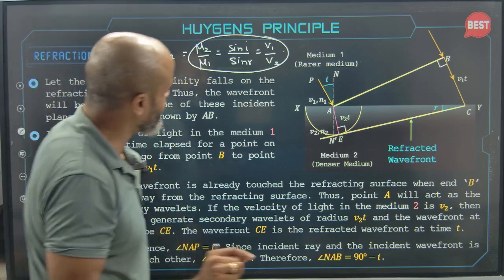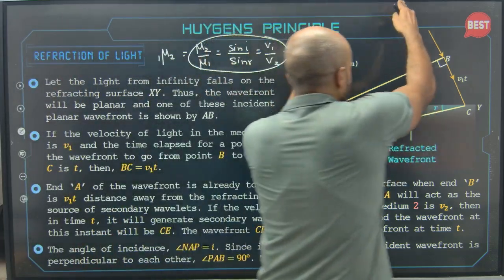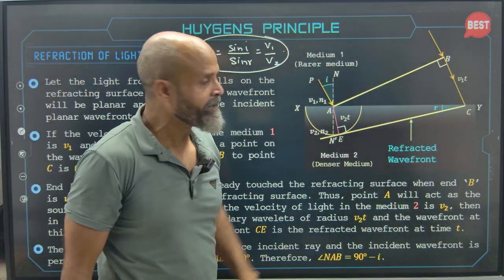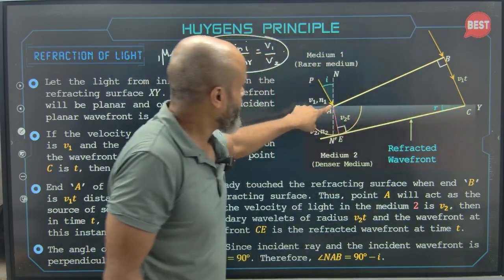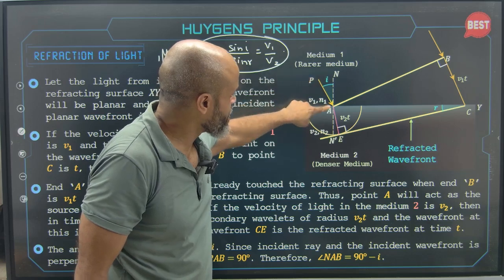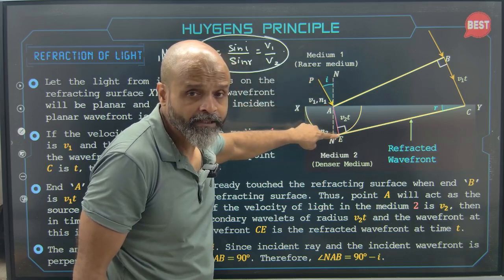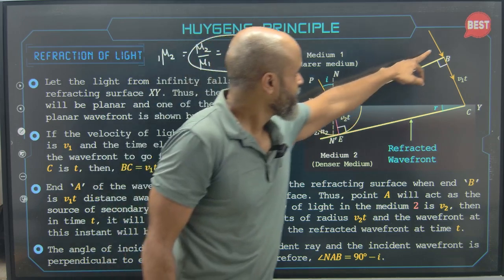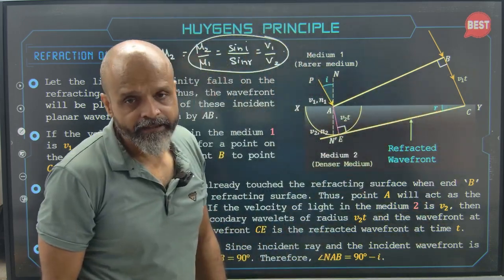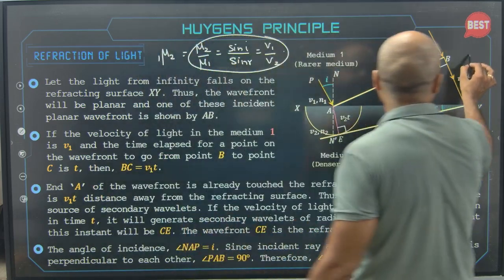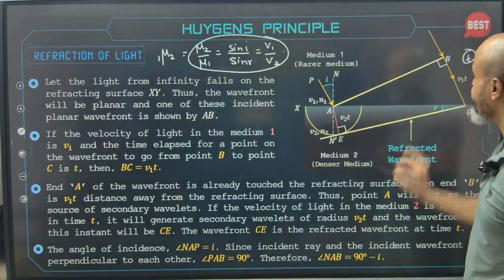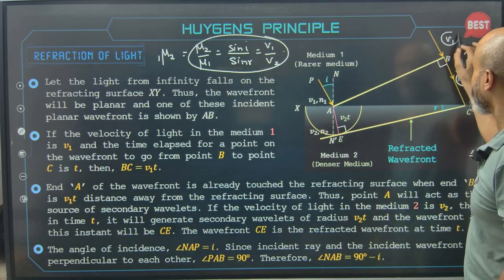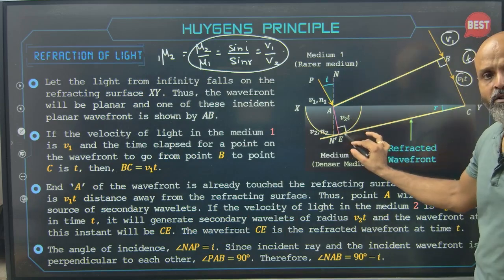So let us again take a ray, an incident ray, which is coming like this. So this is basically PA and this is the ray. By the time the ray has reached A, it will be traveling a distance within the medium. Here it will be traveling a distance in the other medium. So here it will be time t. So this one will be how much? V1t. Let's say V1 is the velocity of light in this medium. This is how much? V2t.